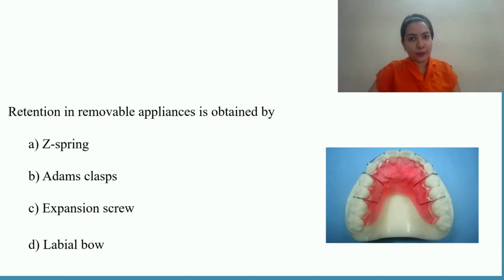Next is labial bow. Labial bow is a component which is given on the labial aspect of the teeth. It is used to correct minor degrees of proclination. But basically, retention is provided by Adams clasp. Adams clasp is also something which you should be well versed in. Who gave the Adams clasp? What are the components of Adams clasp? How do you fabricate it? Which wire is used? And all these things.